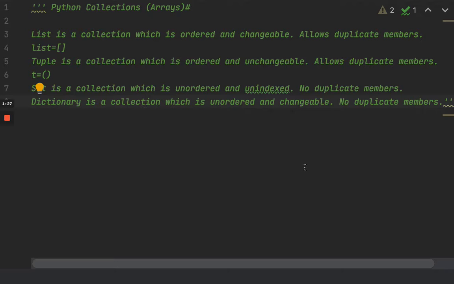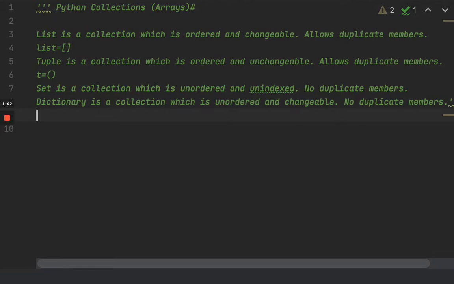A dictionary is a collection which is unordered and changeable. No duplicate keys are allowed in it. You can also pass multiple data type elements inside it in the form of keys and values, which is written in curly braces, and we will take a deep dive into it with some practical examples. So let's get back to the list, as I said.